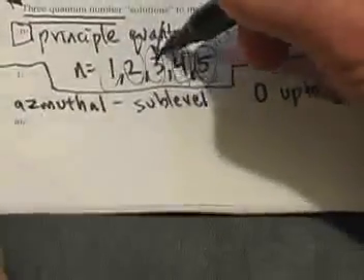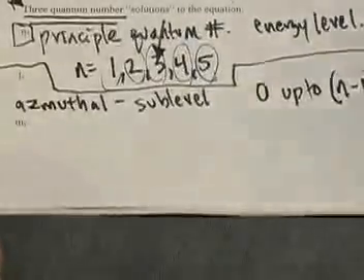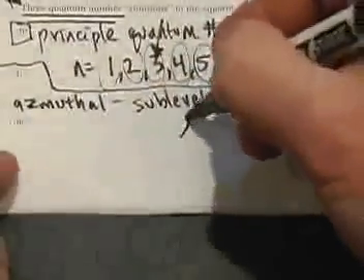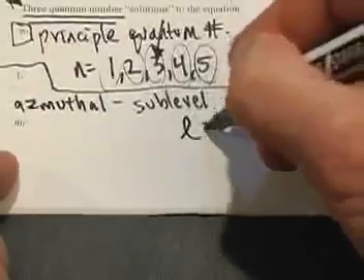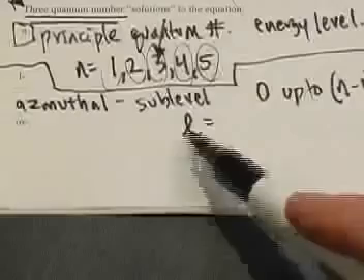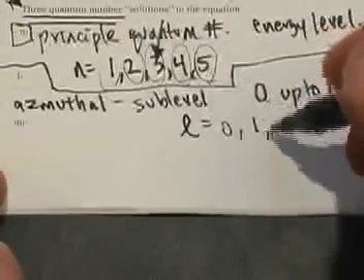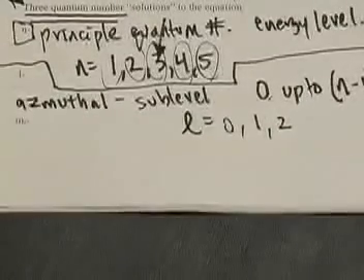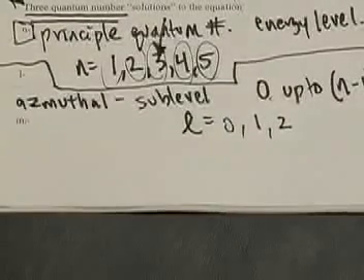So for example, if you were in energy level 3, n equals 3, the azimuthal quantum number, which is symbolized by the letter L, by the way, script letter L, I forgot to say that, could have numbers of 0, 1, or 2, depending on where that electron was residing in that energy level.